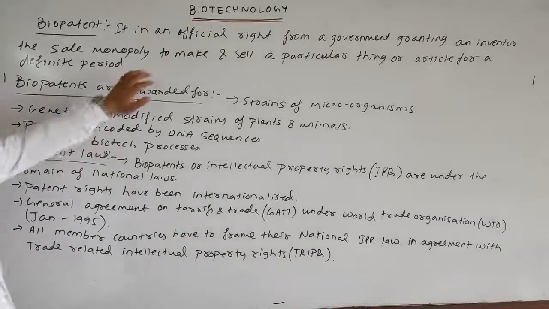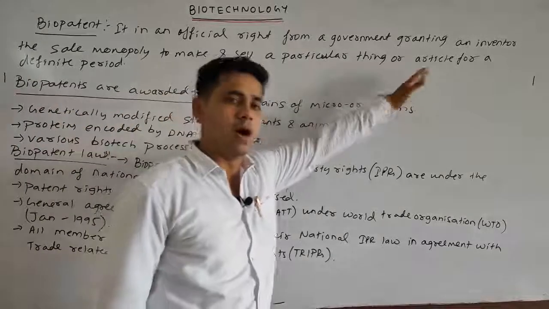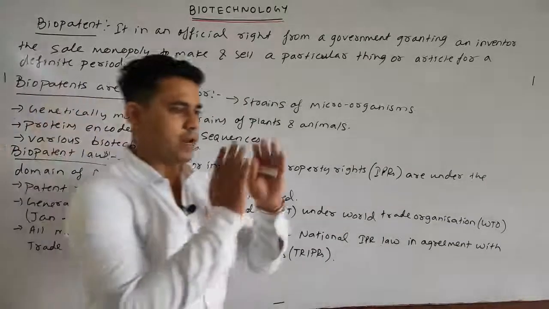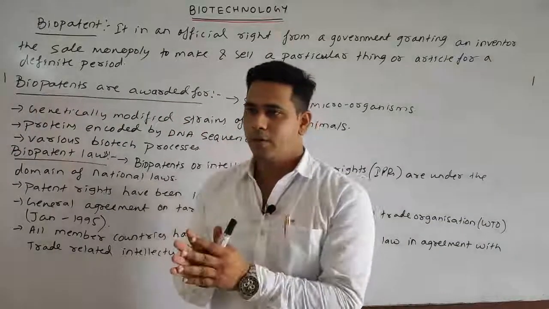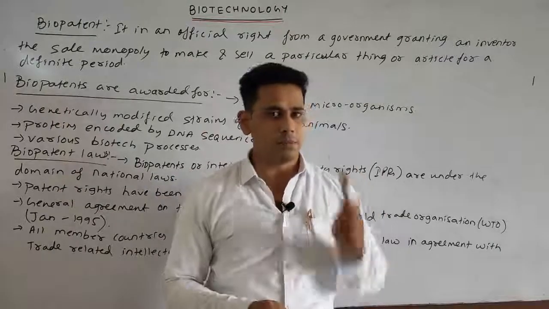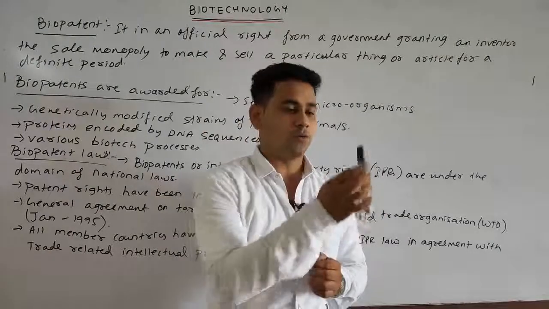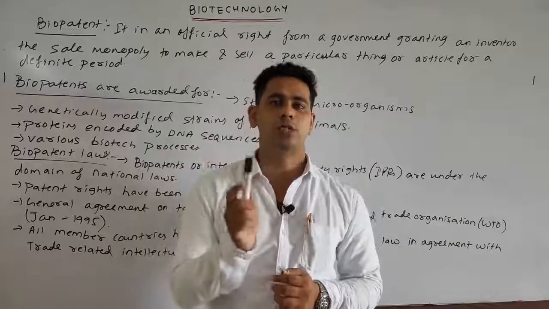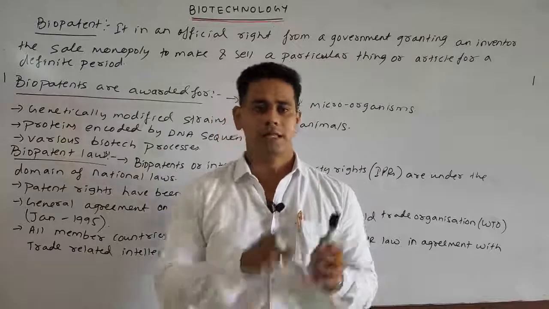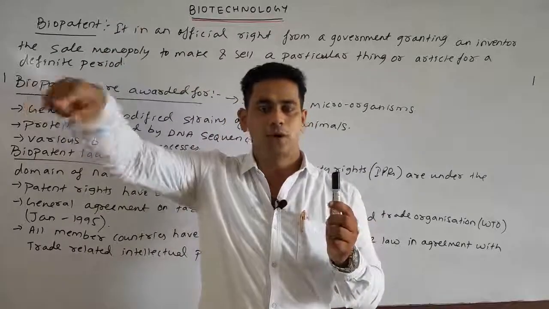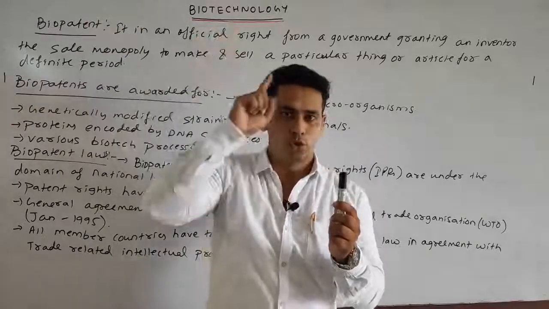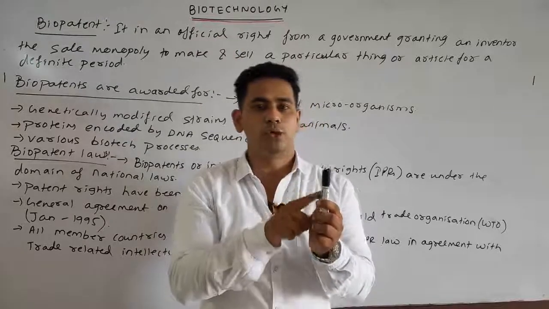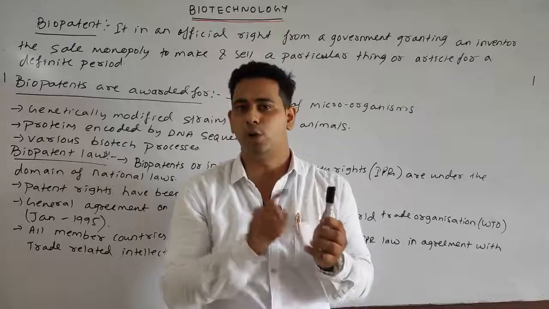The sole monopoly to make and sell a particular thing or article for a definite period, for a definite time. The government has granted a person the right to a particular product, so that whenever in the whole world this product is being used for commercial use, the company or the person using this product should give the royalty, the compensation, the share to that person who discovered or invented this product.